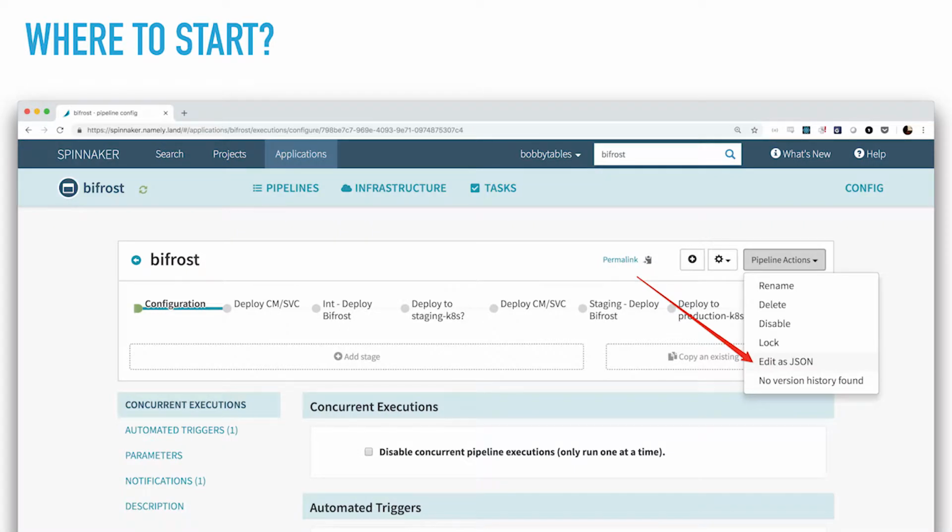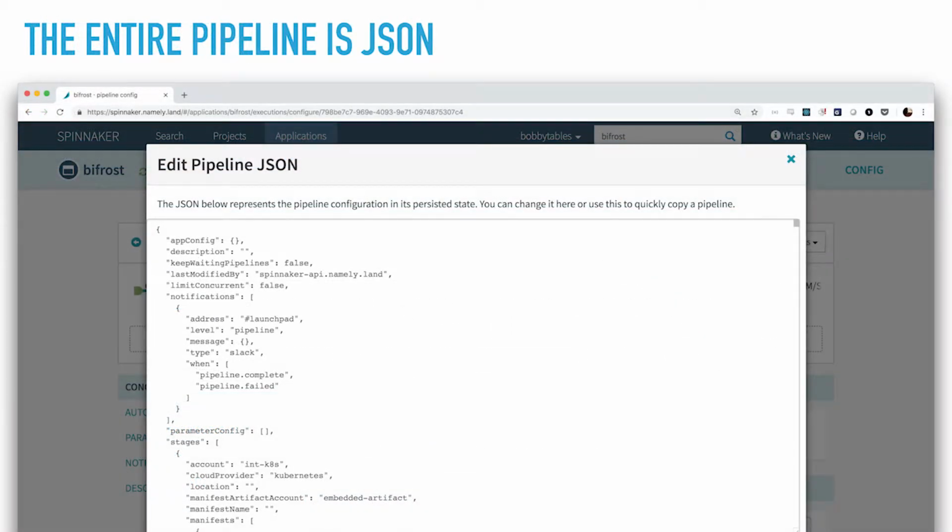So where to start? Spinnaker has a really neat feature of the pipeline UI where you can actually click Edit as JSON, and you can see everything that Spinnaker actually stores for its pipeline config. It's a gigantic JSON blob, but you can go ahead and just look at it, which is great. So we actually configured pipelines by hand first, and then we would click Edit as JSON, and we would get a giant blob of JSON for a configured project. So what we did from there is we would create concrete Go structs to represent this JSON. So that was kind of the first step.